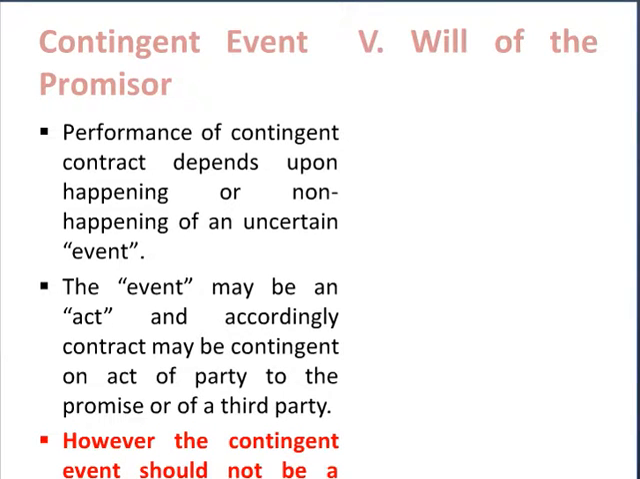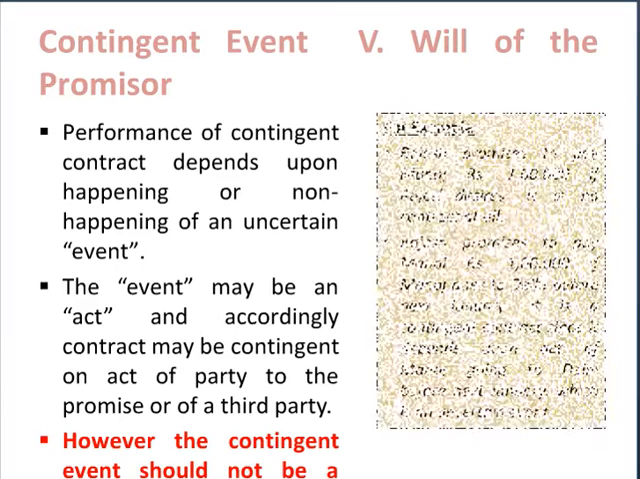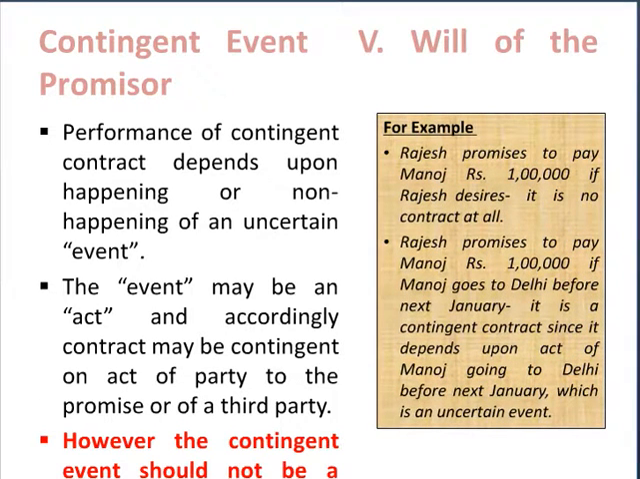However, this contingent event cannot be only a will of the party to the contract. Let's understand this differentiation with the help of an example. If Mr. Rajesh promises to pay Mr. Manoj rupees 1 lakh if Mr. Rajesh desires, now this is not a contingent contract. It is dependent only on the will of Mr. Rajesh. In fact, it is not a contract at all.